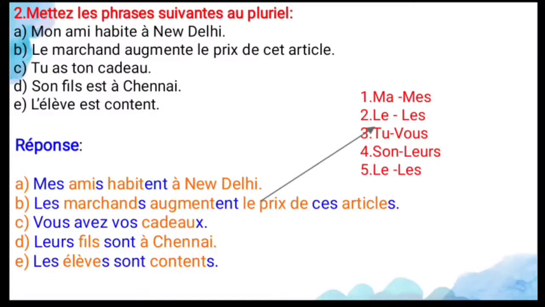Let's see this one, that arrow mark one. For ma, it's a possessive adjective, you have to change it into mes, and la, it's a definite article, that you have to change into les, and tu, it's a subject, and you have to change into vous, and so it is also a possessive adjective, you have to change into leur, and le, it's a definite article, that you have to change into les. So this is all about the second exercise.